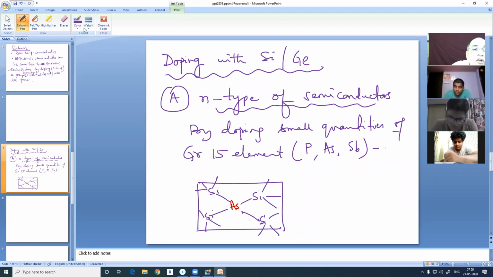And this has got another additional electron, which is unutilized.